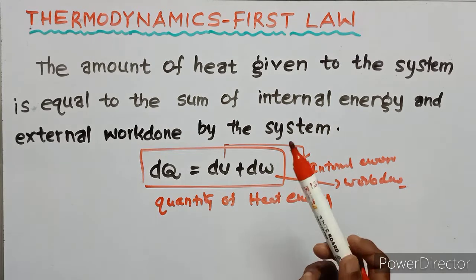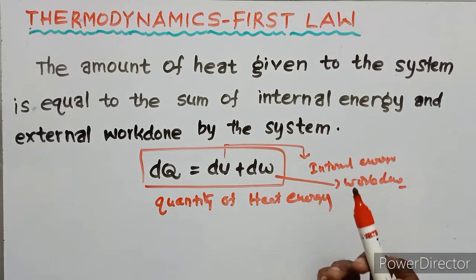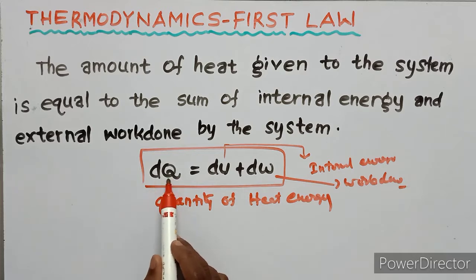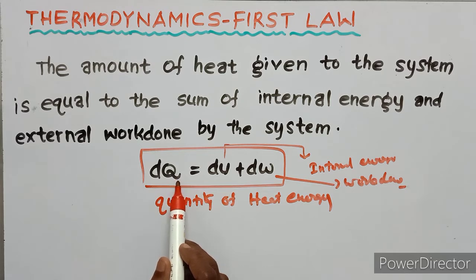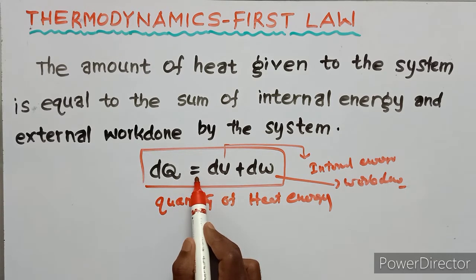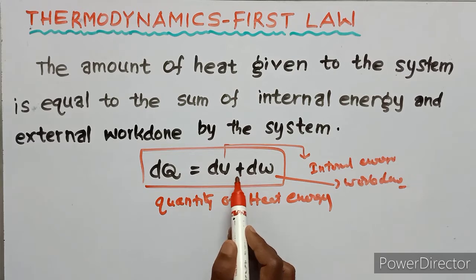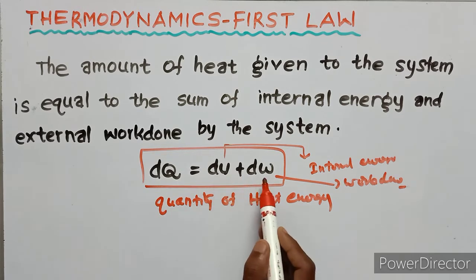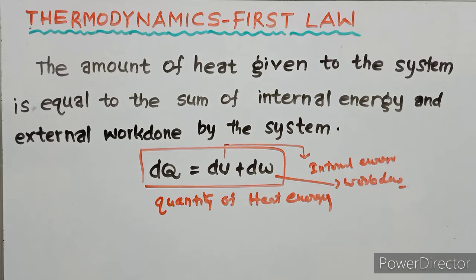So first of all, the first law of thermodynamics says that the amount of heat given to the system is equal to the sum of the internal energy and the external work done.